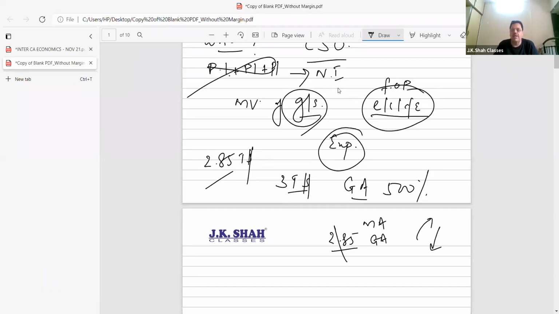Think properly. Imagine, 0.85 is with Mukesh, 0.5 is with whom? Come on, Gautam Adani. The rest, 140 crore people have the remaining part of national income.